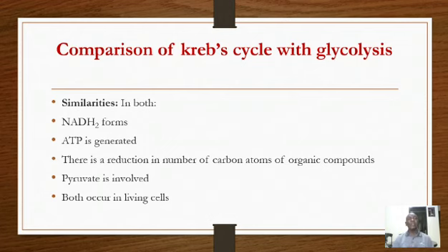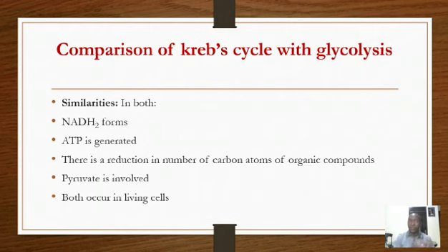The formation of ATP indirectly, we said NADH2 is generated and each liberates 3 ATP molecules. Meaning we get to see that in glycolysis, there is formation of NADH2.